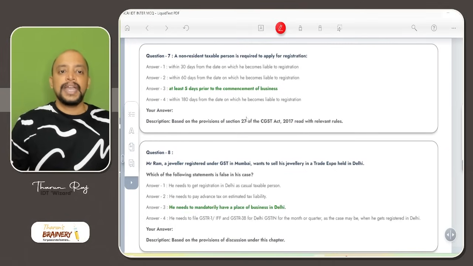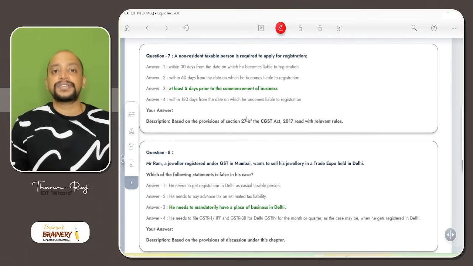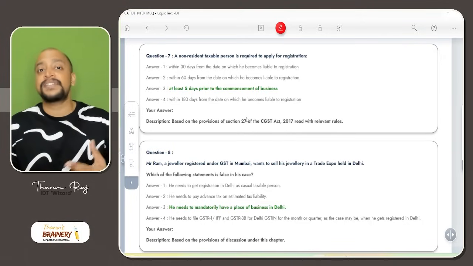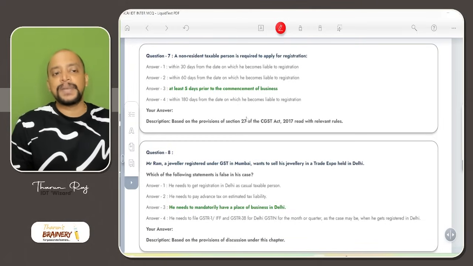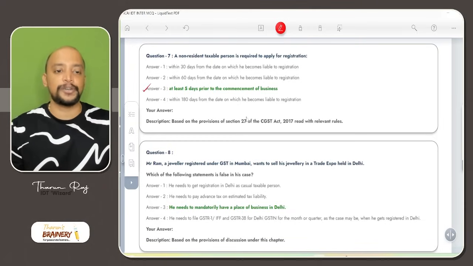Then the next one: a non-resident taxable person, NRTP, is required to apply for registration at least 5 days before commencement of business. Not only NRTP, even CTP also. So CTP, NRTP can make application for registration at least 5 days before commencement of business.